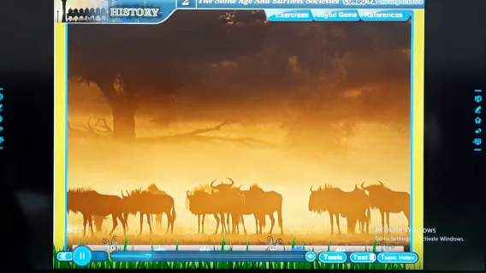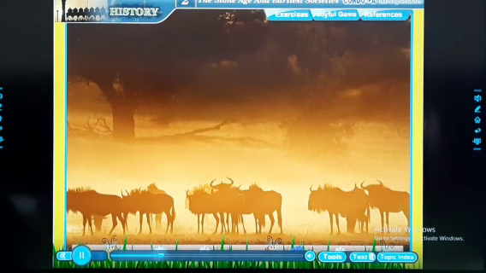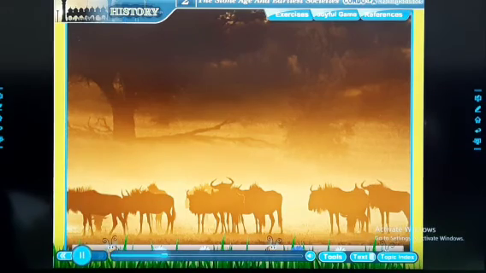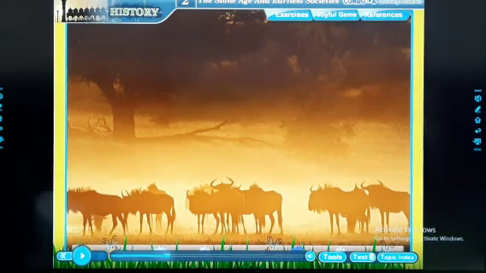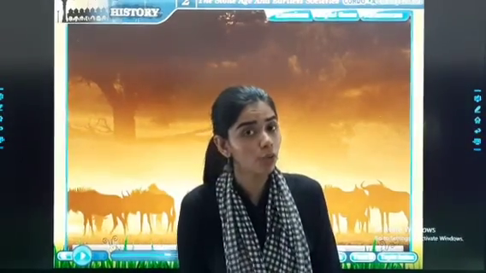Hunters of these animals also followed them. They learned about their breeding seasons and food habits. Slowly, people started thinking about rearing these animals themselves. Then what happened? Hunters of these animals also followed them.